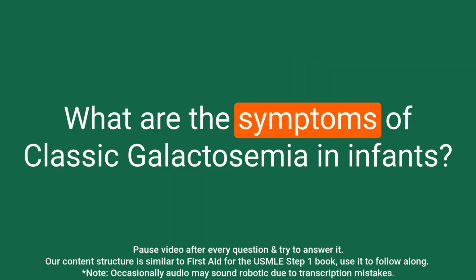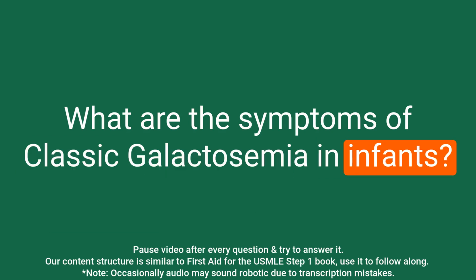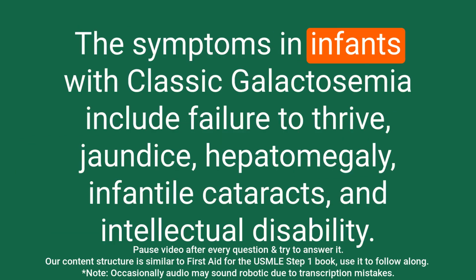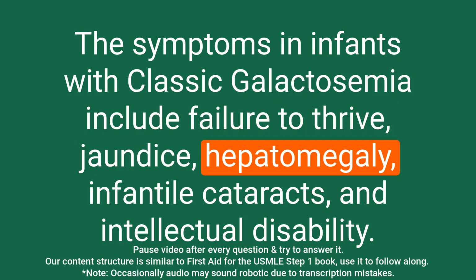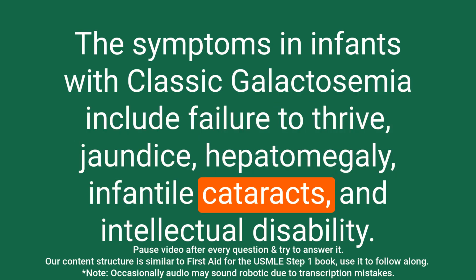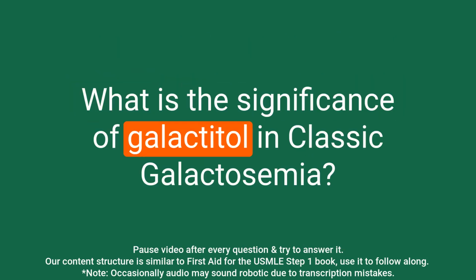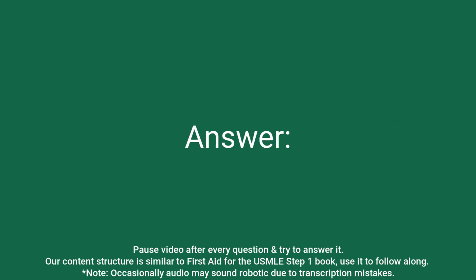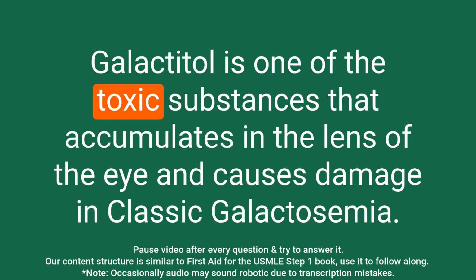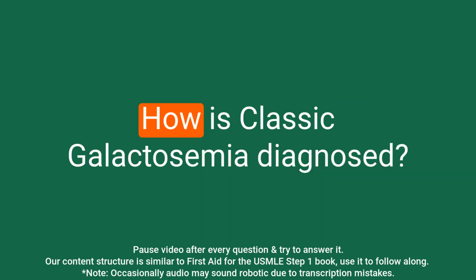Question: What are the symptoms of classic galactosemia in infants? Answer: The symptoms in infants with classic galactosemia include failure to thrive, jaundice, hepatomegaly, infantile cataracts, and intellectual disability. Question: What is the significance of galactitol in classic galactosemia? Answer: Galactitol is one of the toxic substances that accumulates in the lens of the eye and causes damage in classic galactosemia.